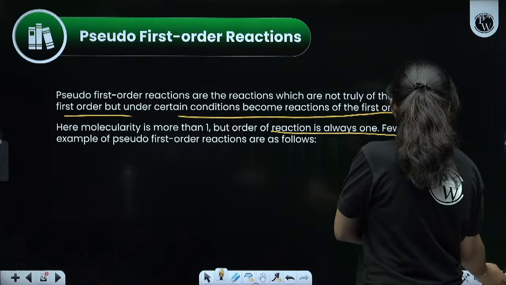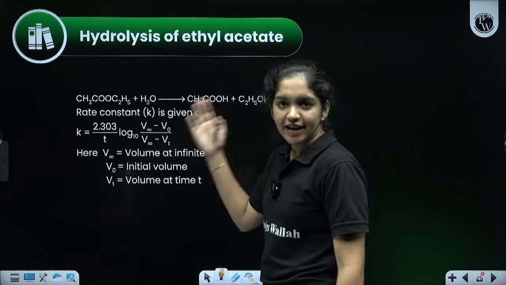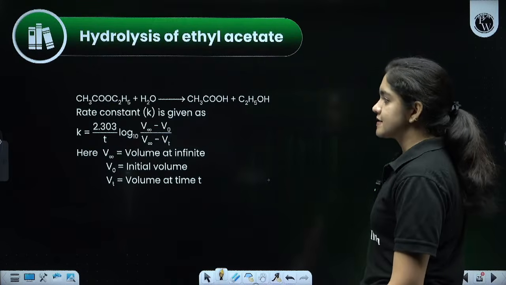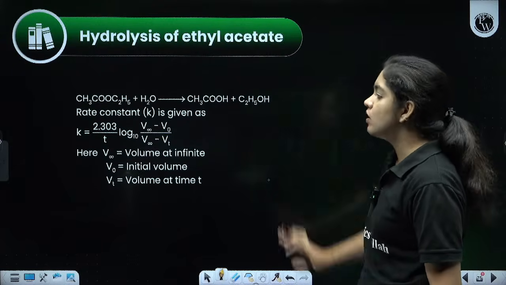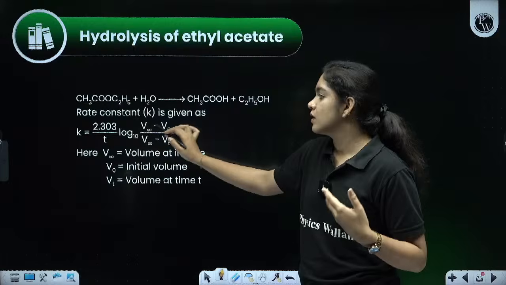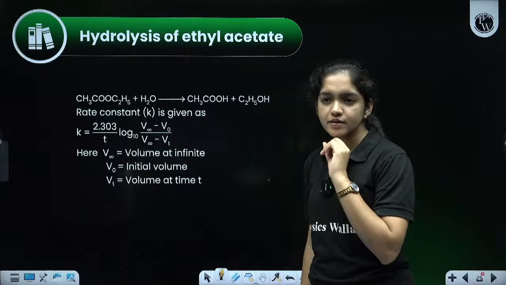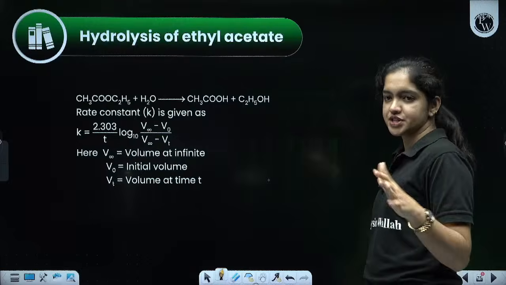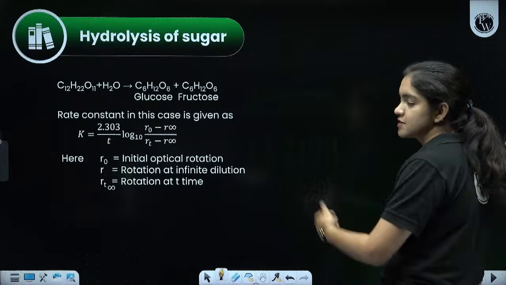Okay. Then the next one is the hydrolysis of ethyl acetate. It's an example that we have done now, like we have taken the hydrolysis of sucrose also. Here we can take the example of ethyl acetate, CH3COOC2H5 plus H2O, and it forms acetic acid and ethanol. And we can write the rate constant like K equal to 2.303 divided by t log (V∞ minus V0) by (V∞ minus Vt). Clear? Got it? Yes, order 2, sum of the powers of the reactant concentrations. Yes, very good. Hydrolysis of sugar is also a pseudo order reaction. This we have done now.